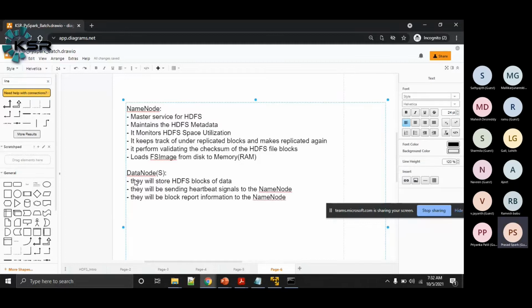So they will be periodically sending heartbeat signals and periodically sending block report information to the name node.